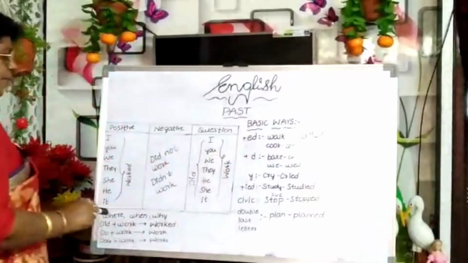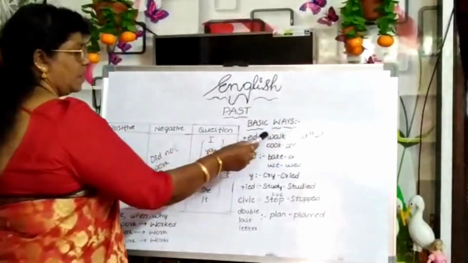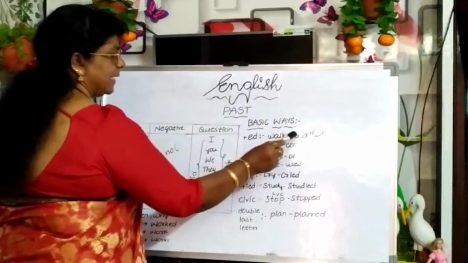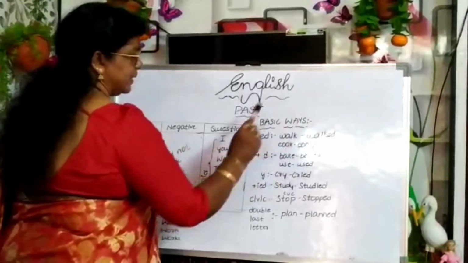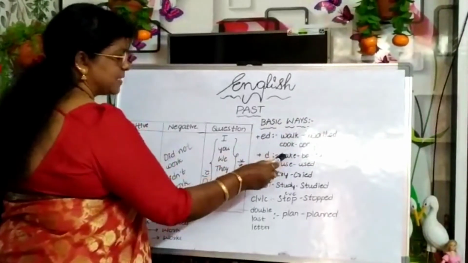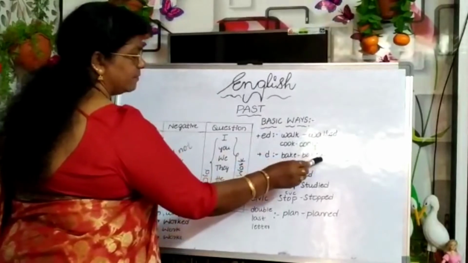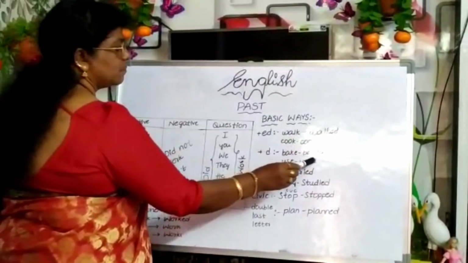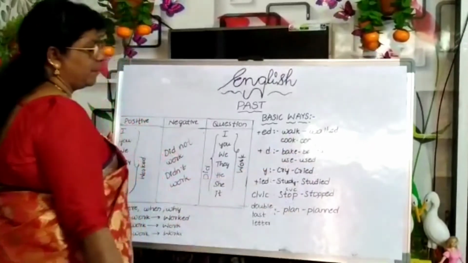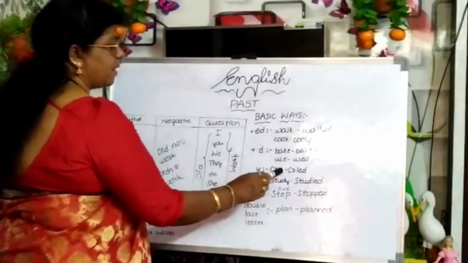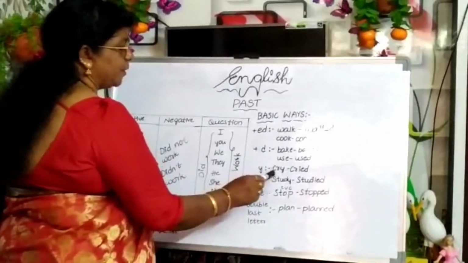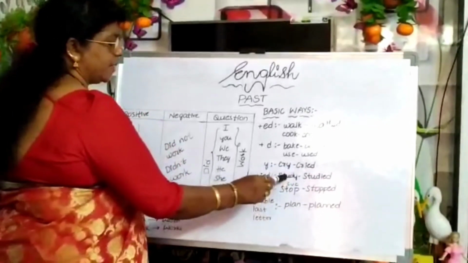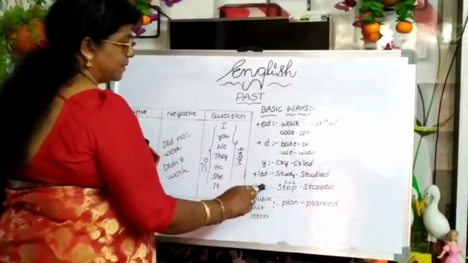Then here the spelling rules, let us go through them. Walk, walked, ed form. We are not doing anything. After walk we are adding ed. Cook, cooked. In other places, bake, we are using only d, not ed. B-A-K-E, bake plus d. We add d for getting simple past. Cry, C-R-Y. What are we doing? Removing y here and using I-E-D. Cried. Study, studied. Same like that.